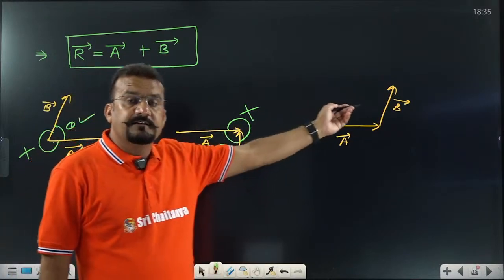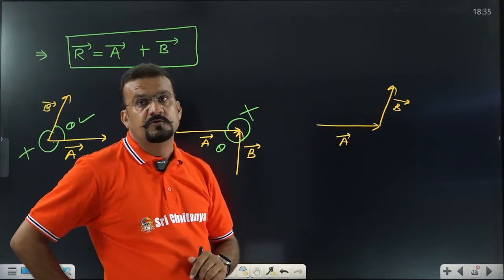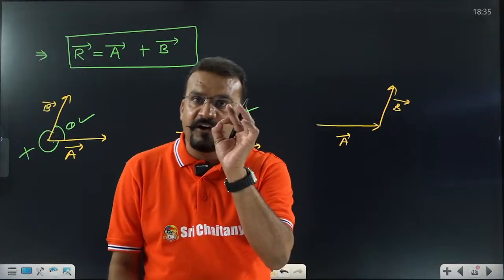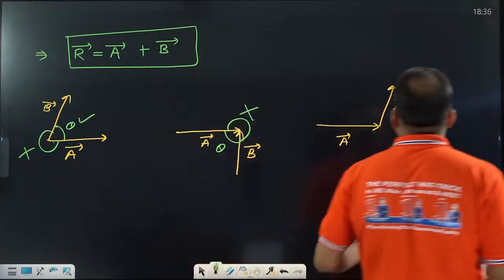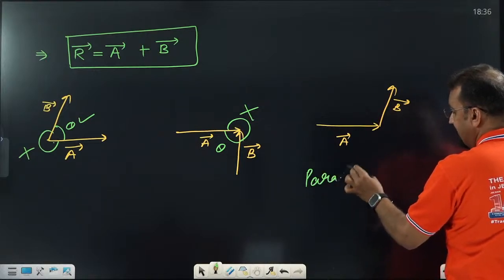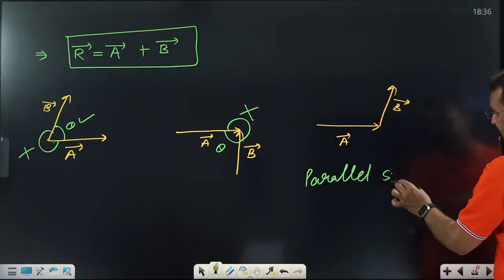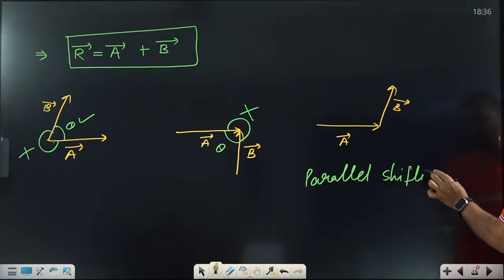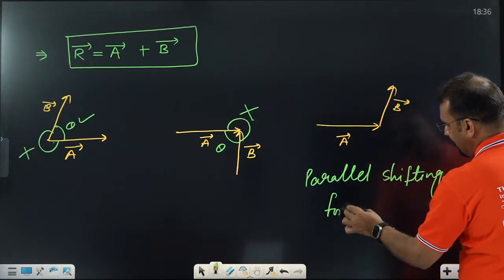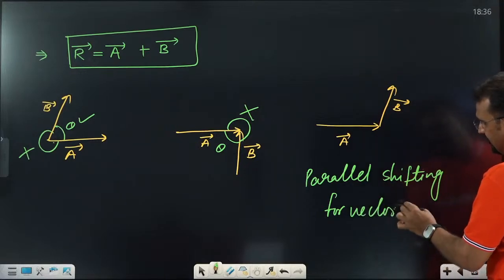Can we do that in this vector also? This is not matching, because one head and one tail are matching. Then do one thing. We have one rule, which is called parallel shifting of vector. Write it down. Very important: parallel shifting. That is going to be a magical trick for you. Parallel shifting for vectors. What do we mean by parallel shifting?